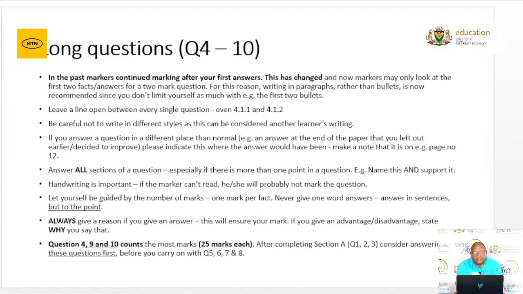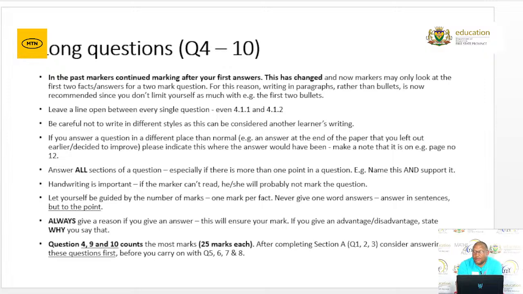Leave a line open between every single question. It makes it easier for marking purposes, and it also looks very neat. Be careful not to write in different styles, as this can be considered as another learner's writing.